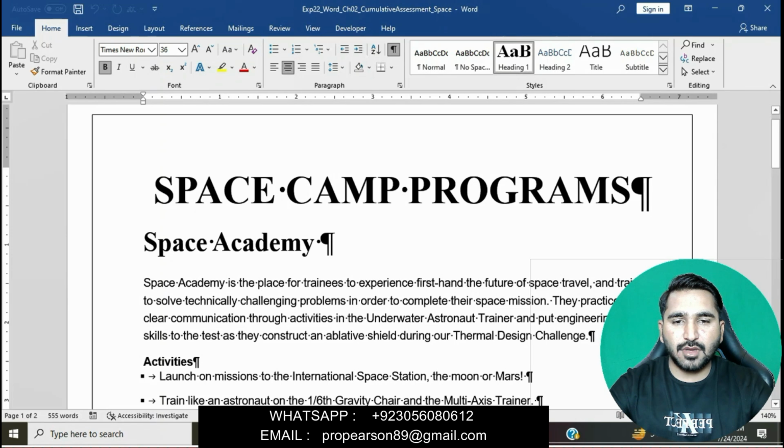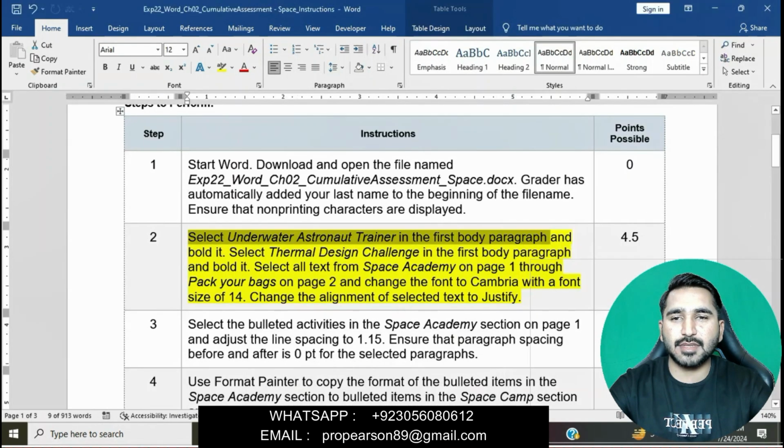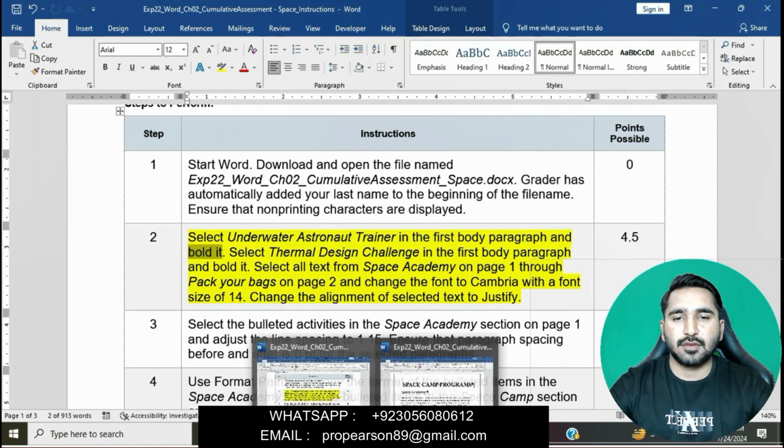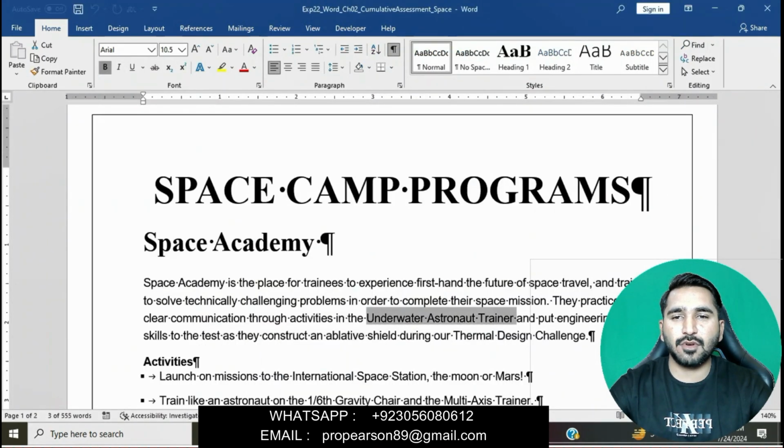Select this and go to the Home tab and bold it in the font group. Okay, this is good now.